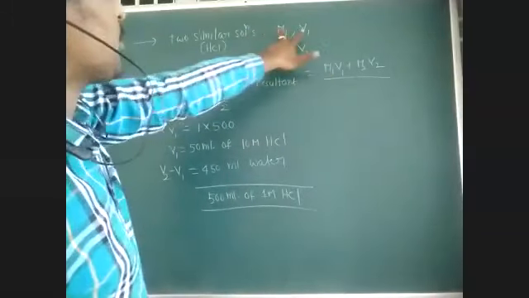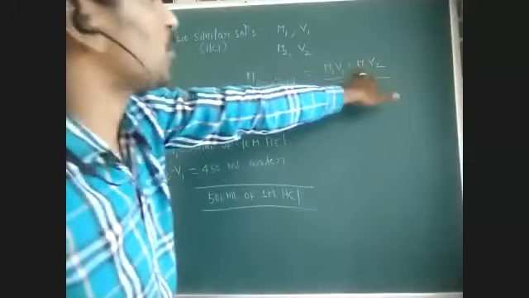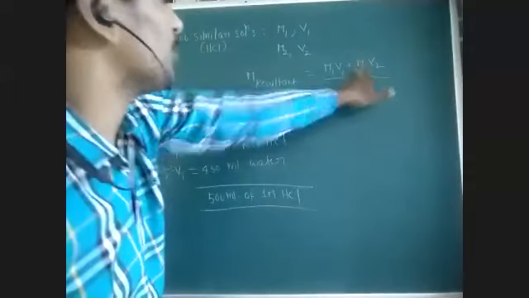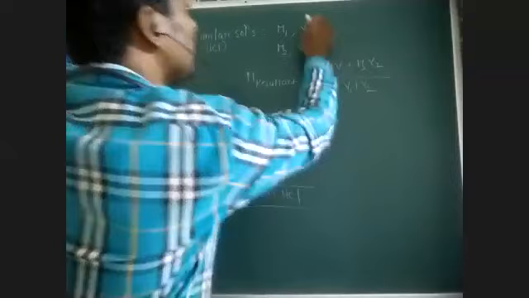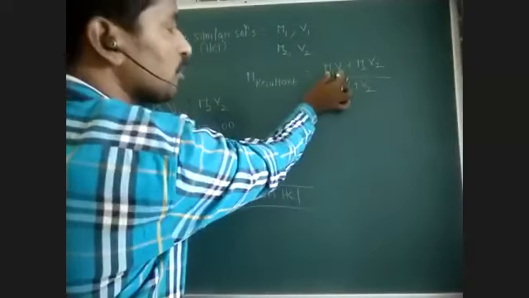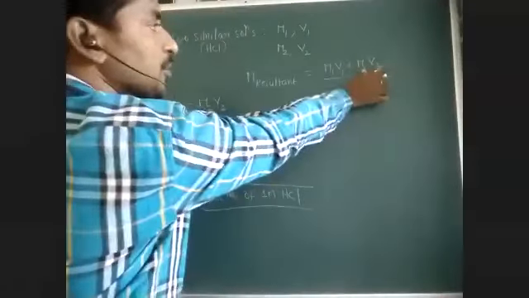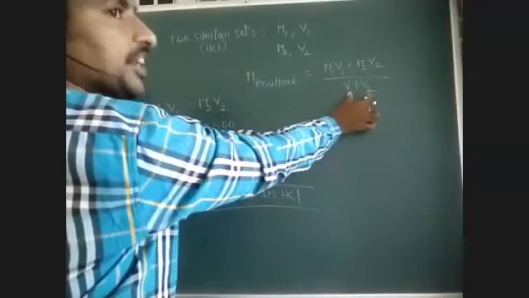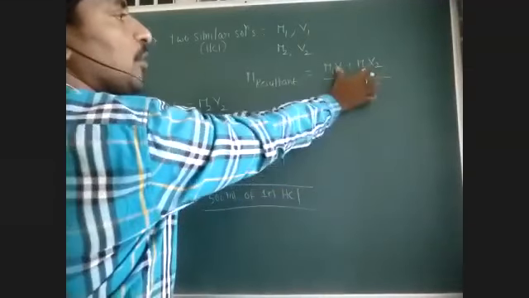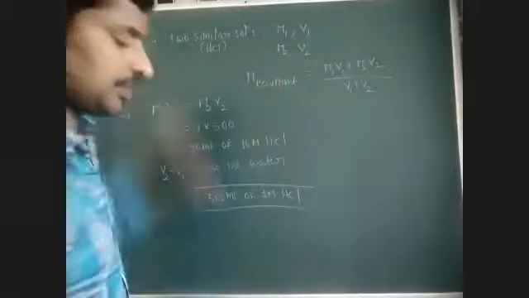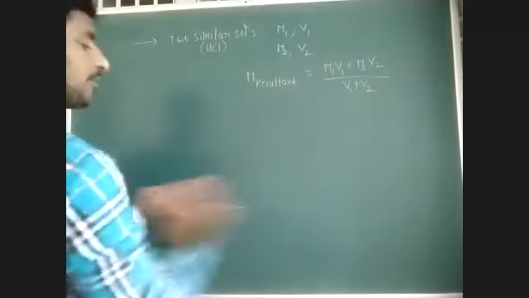So what is the number of moles of solute present in the first solution? M1 V1. What is the number of moles of solute present in the second solution? M2 V2. By total volume, V1 plus V2. If volume is given in liters, we get the number of moles of solute in the first solution. M2 V2 gives the number of moles of solute in the second solution, divided by the total volume of solution in liters. In the total solution, with volume in liters, what is the number of moles of solute present? That is the molarity of the resultant solution: M1 V1 plus M2 V2 by V1 plus V2.